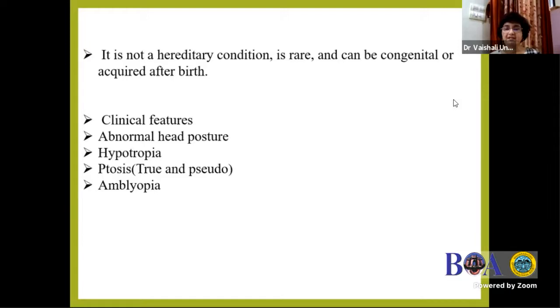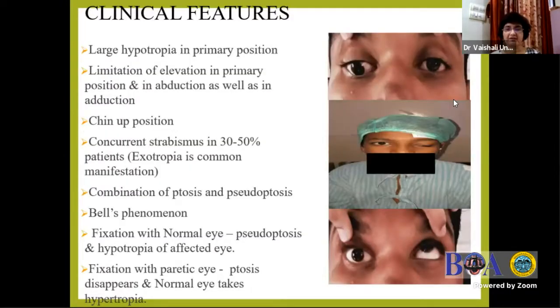And the clinical features are here. I've got the pictures. Primarily, there is a large hypertropia in primary position. There is limitation in elevation in adduction as well as in abduction. If there is a ptosis, the child may have chin up, that is abnormal head posture. There is also concurrent strabismus, usually exotropia, presenting in 30 to 50% of patients. Then there can be a combination of ptosis and pseudoptosis.